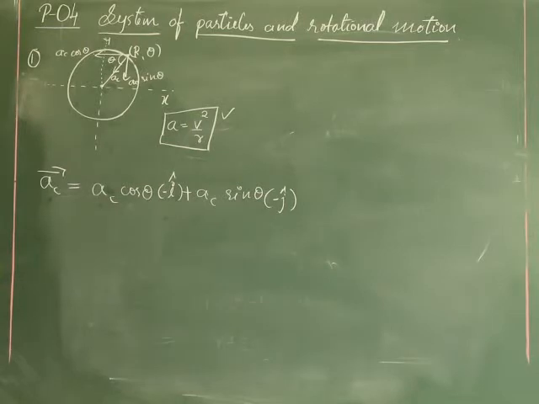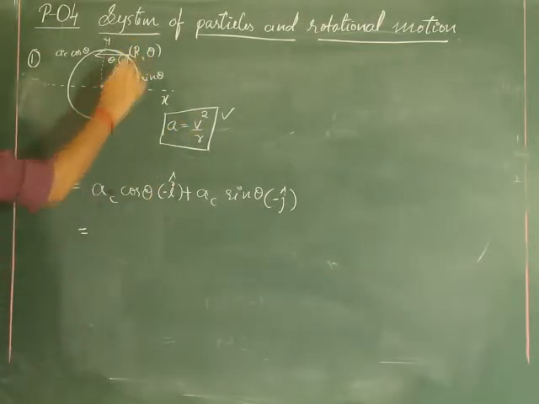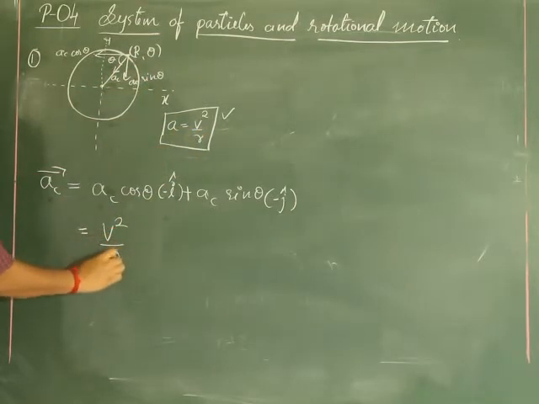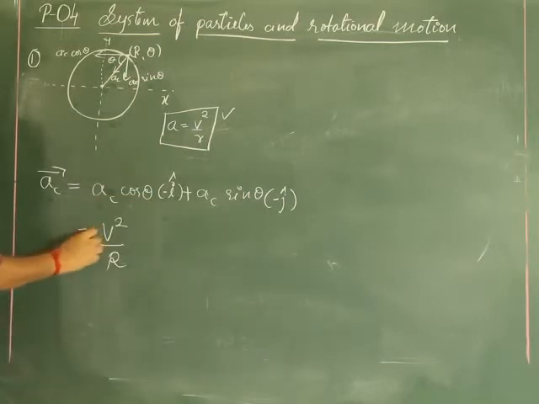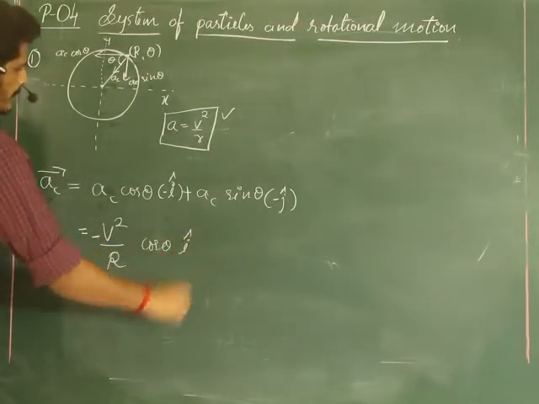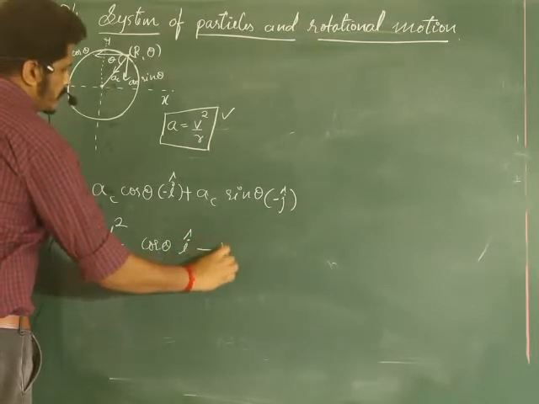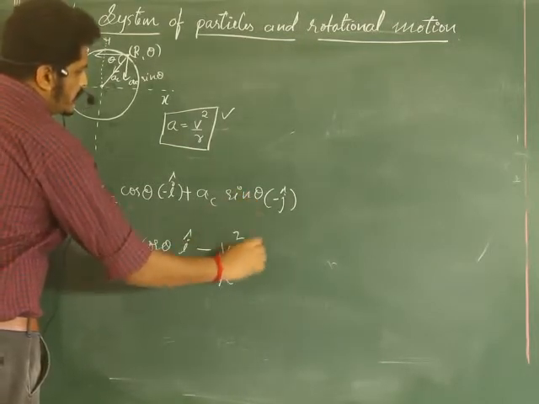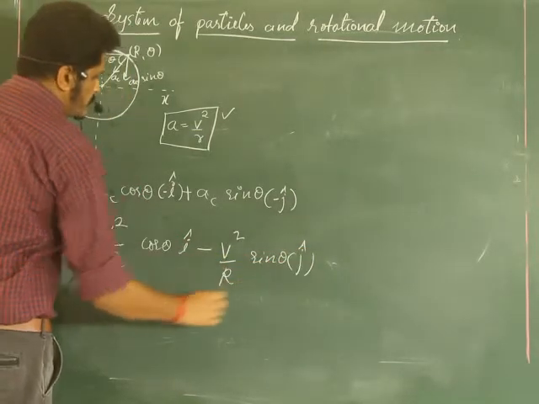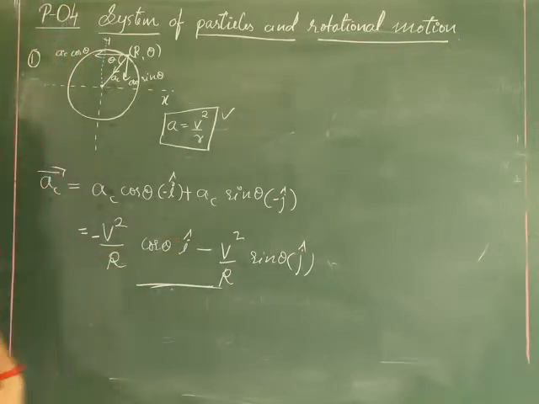So next, what we can write here. We know what AC is according to the general formula. Radius is capital R, and in the general formula small r I have written. So I will write V square by R into cos theta, minus i cap, like this. Next, what else is there? AC is V square by R sin theta, minus j cap. So this is what I get.